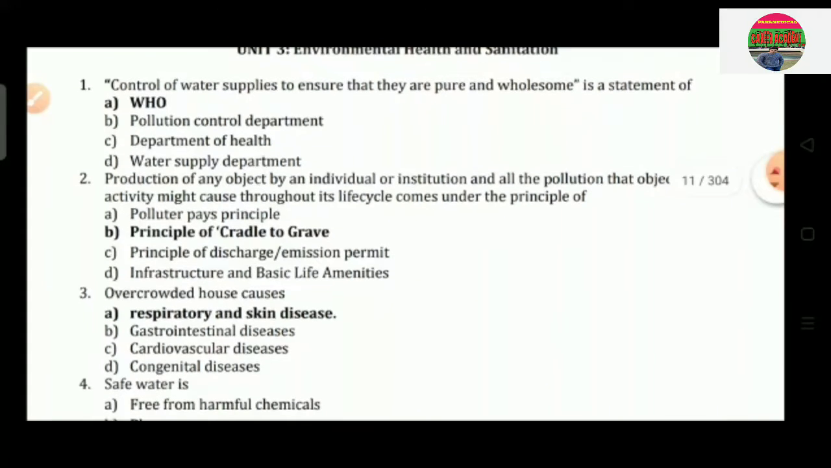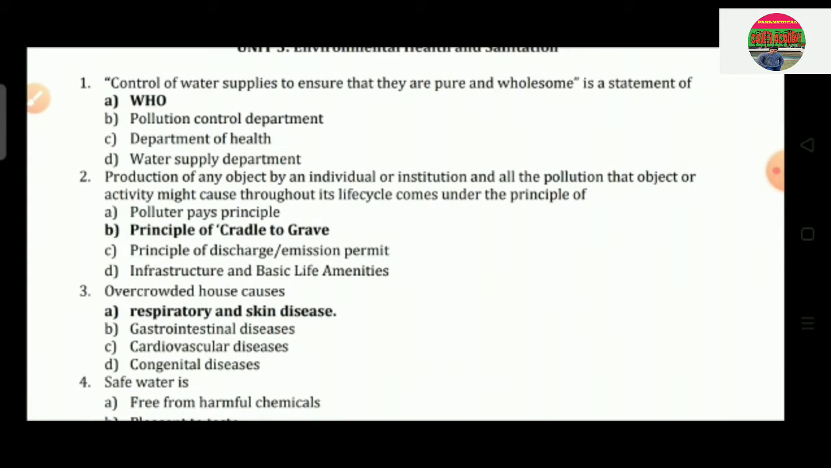Question number 2: production of any object by an individual or institution and all the pollution that object or activity might cause throughout its life cycle comes under the principle of option A, polluter pays principle; option B, principle of cradle to grave; option C, principle of discharge and emission permit; option D, infrastructure and basic life amenities. So the correct answer is option B, that is principle of cradle to grave.